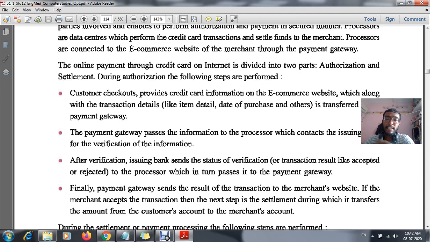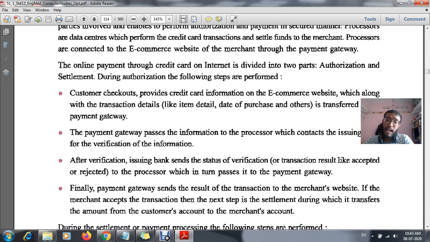First, as a customer, I will give my credit card to the merchant. The merchant will use the card and check it. After the merchant accepts that card, the message will be sent directly to the issuing bank, and this issuing bank will do the verification of that particular card, the date of purchase, the amount, and the details of the particular purchase. The whole thing will be transferred through the gateway process.